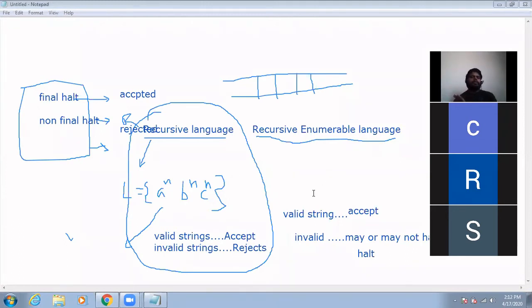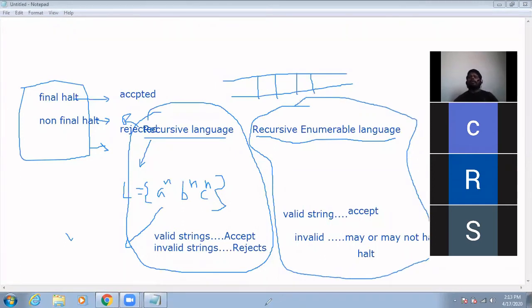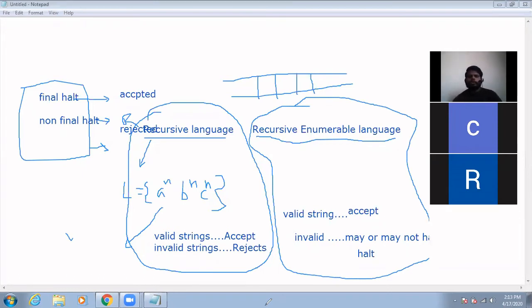So in the recursive enumerable language, everything that is in the language has to be accepted. The strings that are not in the language may or may not halt. Remember these two points: may or may not halt. This is nothing but the recursive enumerable language.